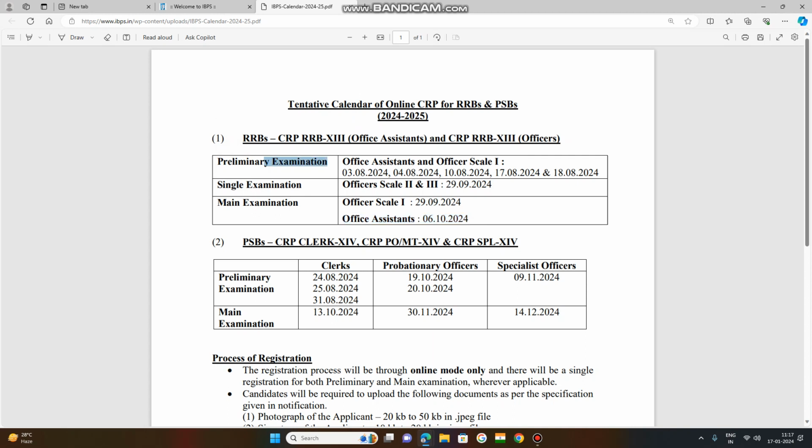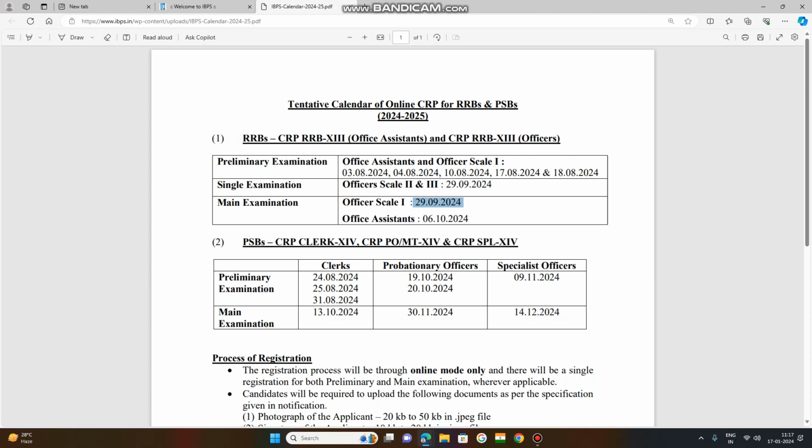For officer scale 1, the 29 September exam will be conducted tentatively. For office assistants, 6th October. After that, one interview round will be there.